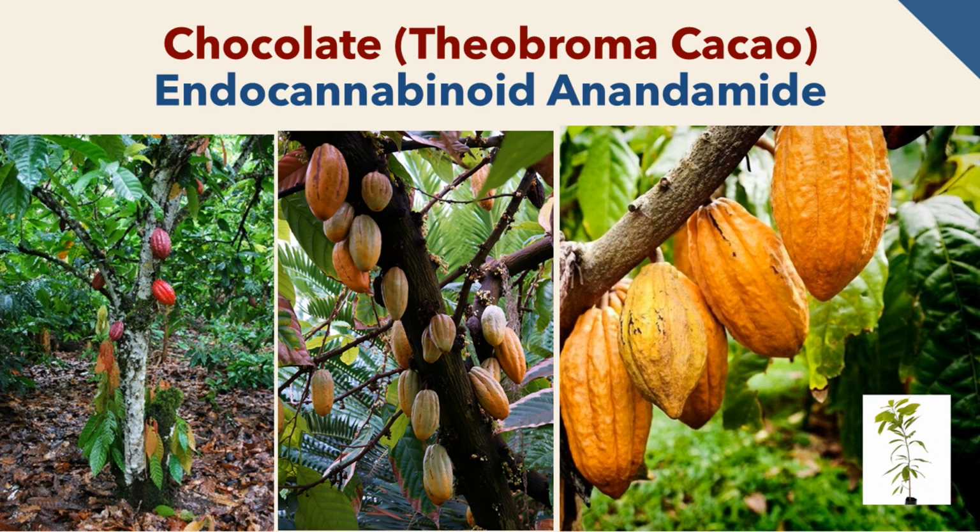Dark chocolate contains the endocannabinoid anandamide, much like THC. It binds to the CB1 receptor, where it has a positive impact on mood. Anandamide levels also surge during exercise, causing the euphoria of the runner's high.